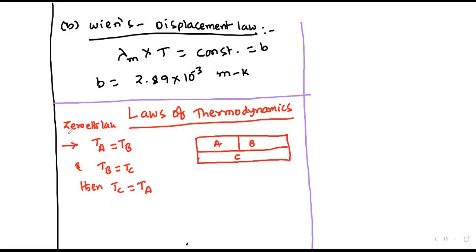Based upon the transitive property, we can say this.